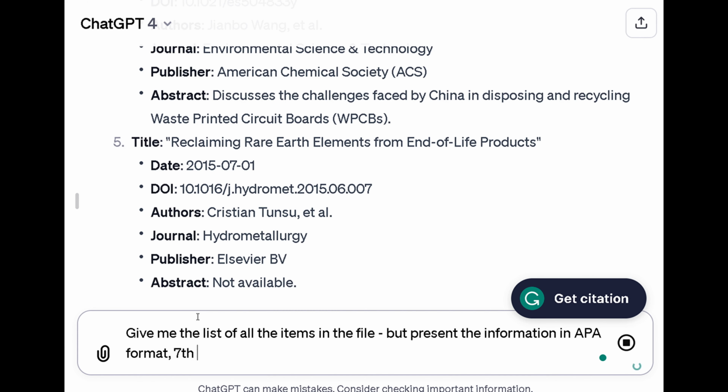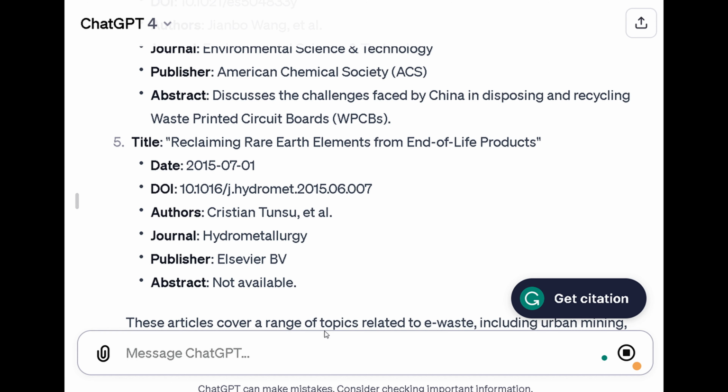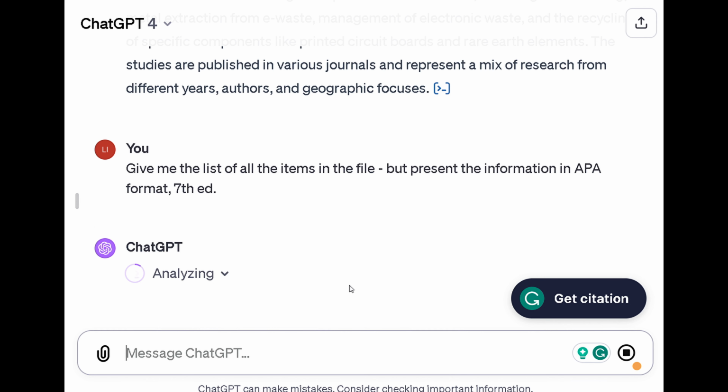But I want it to now export all the information in APA style, 7th edition APA, to try and make this more manageable for me. You know, if I wanted to share some of this information with one of my students.